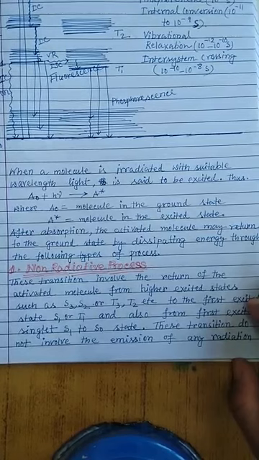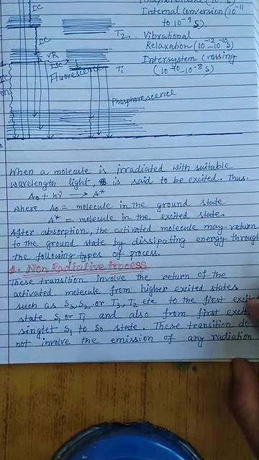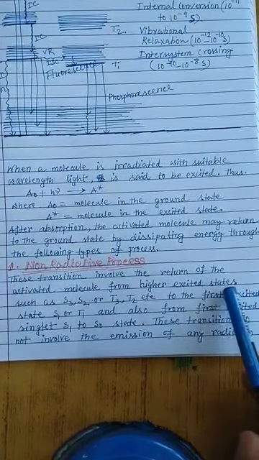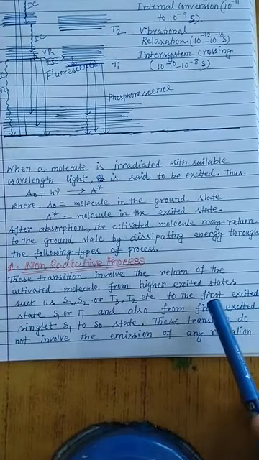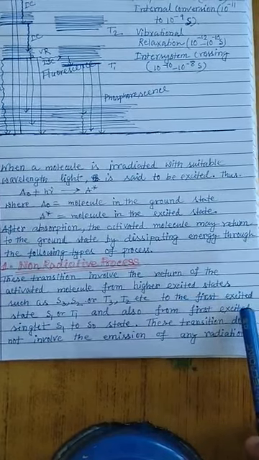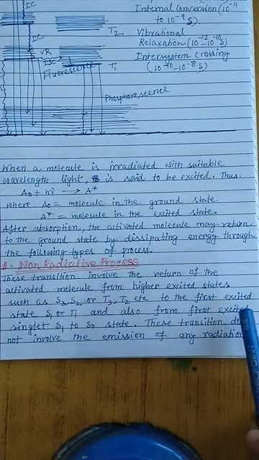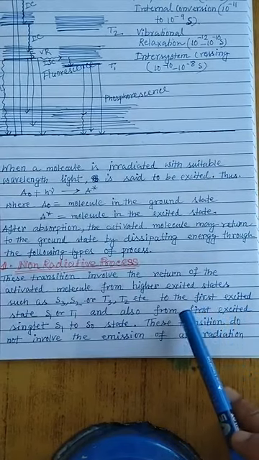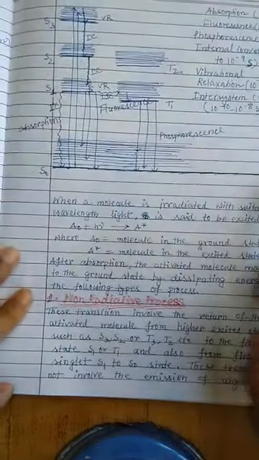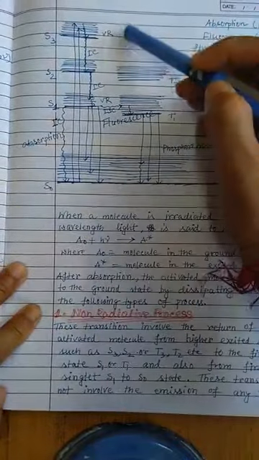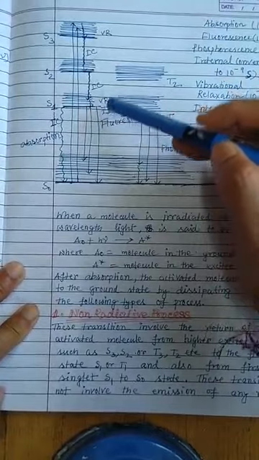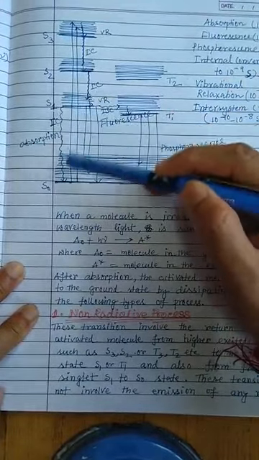The first one is the non-radiative processes. This transition involves the return of the activated molecules from the higher excited states such as S3, S2 or T3, T2, etc. to the first excited state, that is S1 or T1, and also from the first excited singlet S1 to the S0 state. So the IC process can take place from the higher excited states, meaning S3 to S2, from S2 to S1, and also from S1 to S0.